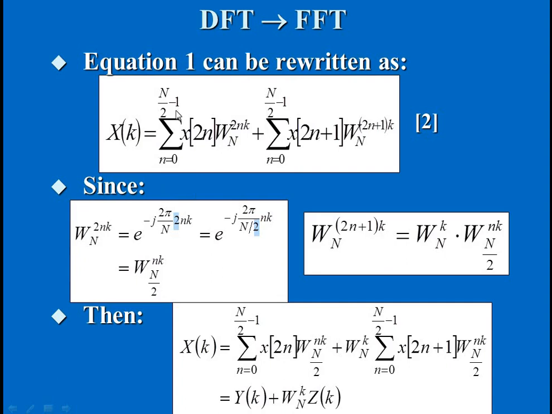Since we have split the sequence into two halves, we are also varying the limits, particularly the upper limit. Due to that variation in length, we make some variations in the twiddle factor, and after replacing those, we give a general name: y of k for the even term and z of k for the odd term. In addition, we have one more constant, that is the twiddle factor only with the odd sequence. So this equation is very important for solving numerical problems.